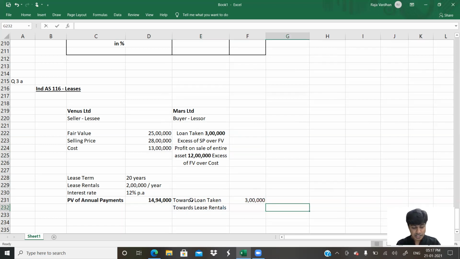Towards lease rentals, it is 14 lakh 94,000 minus 3 lakh. Only the balance is towards the lease payment. So I'll do 14 lakh 94,000 minus 3 lakh, and that comes to 11 lakh 94,000. So 11 lakh 94,000 is paid towards the lease rentals, and 3 lakh is paid towards the loan taken initially. So this is a very important aspect that has to be understood. And this is the computation that I just did.